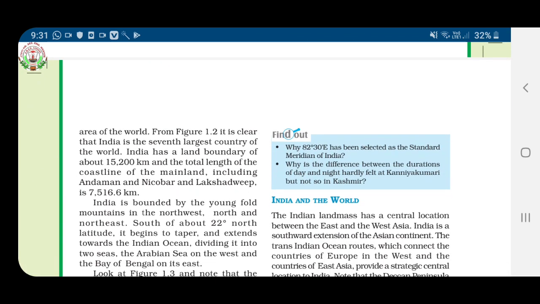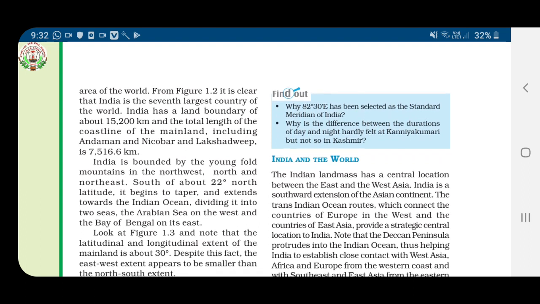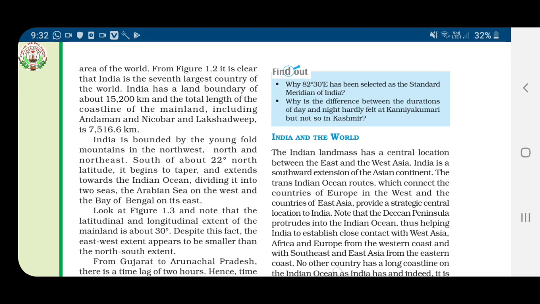India is the seventh largest country of the world. India's land boundary is about 15,200 km, and the total length of the coastline of the mainland, including Andaman and Nicobar and Lakshadweep, is 7,516.6 km.